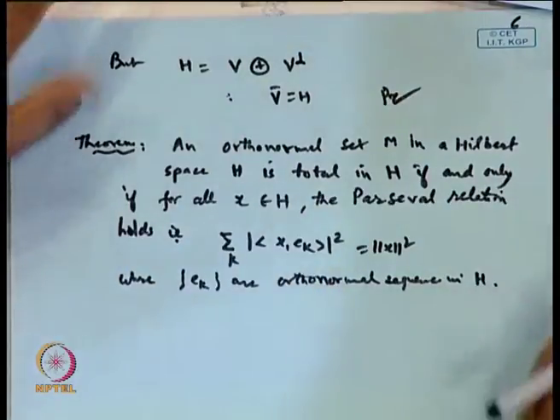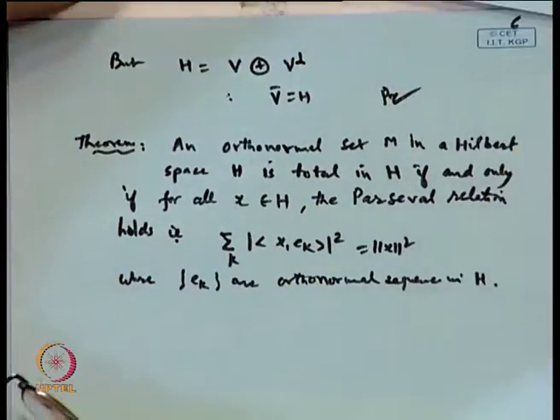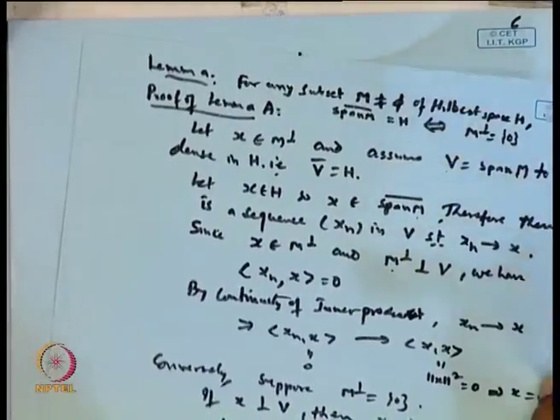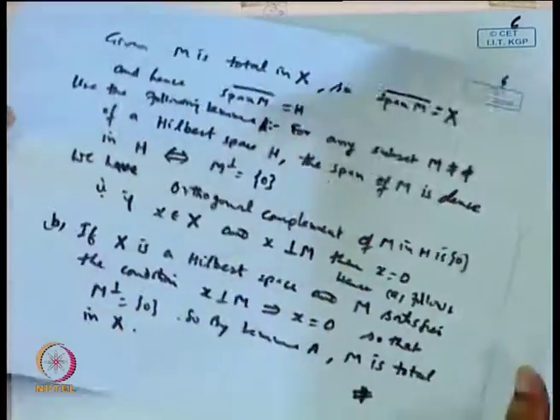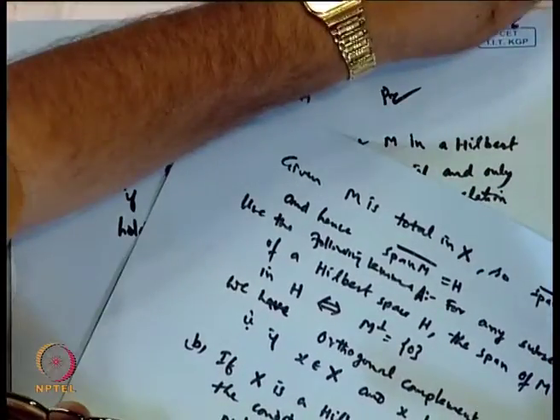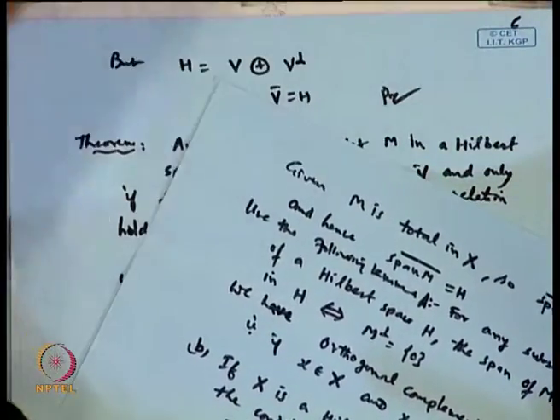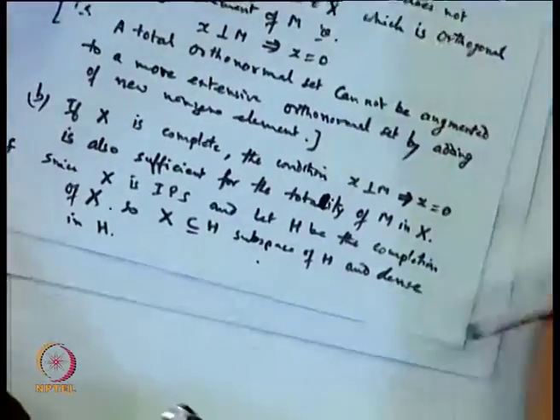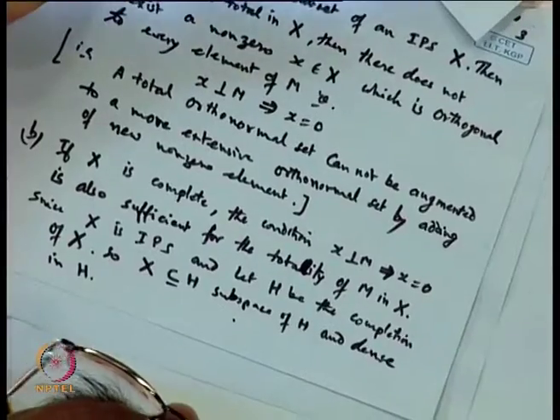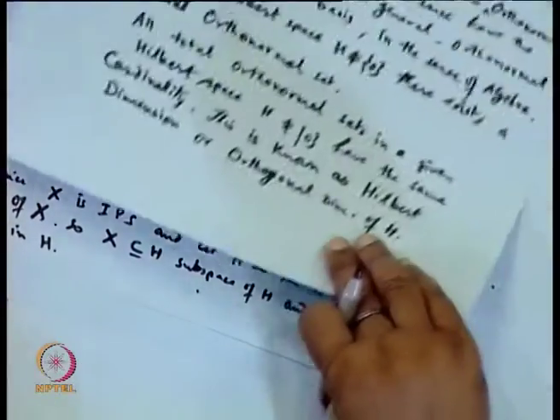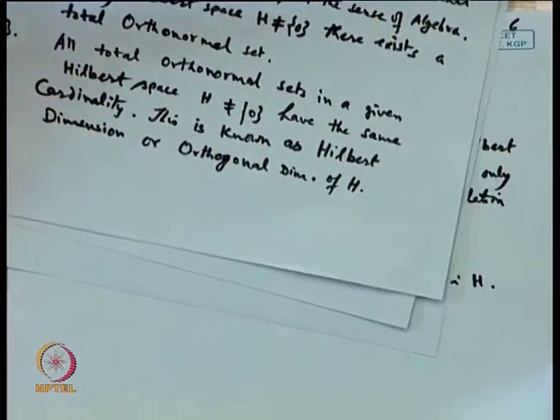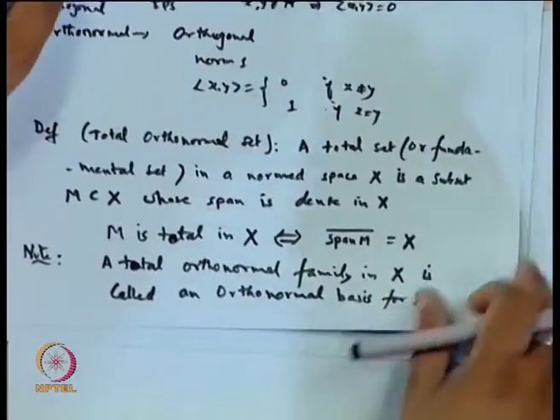One way we have introduced the total set: M is total in X if the closure of the span is H. This was the definition of the total set.